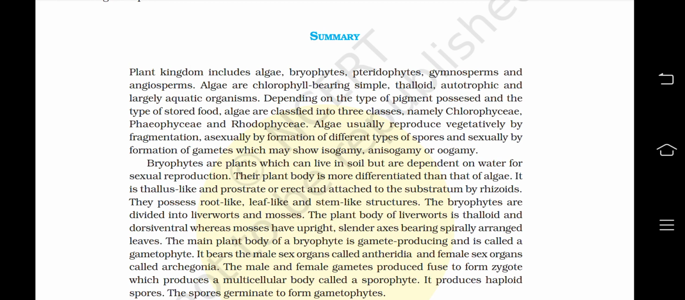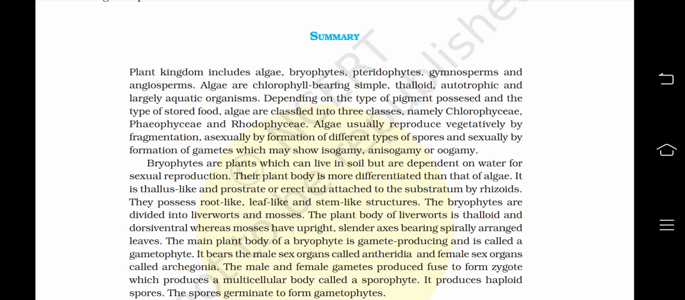Depending on the type of pigment possessed and the type of stored food, algae are classified into three classes, namely Chlorophyceae, Phaeophyceae and Rhodophyceae. Algae usually reproduce vegetatively by fragmentation, asexually by formation of different types of spores, and sexually by formation of gametes which may show isogamy, anisogamy or oogamy.